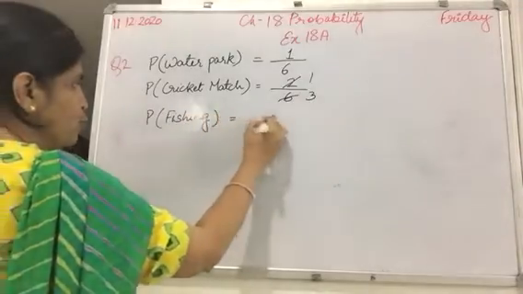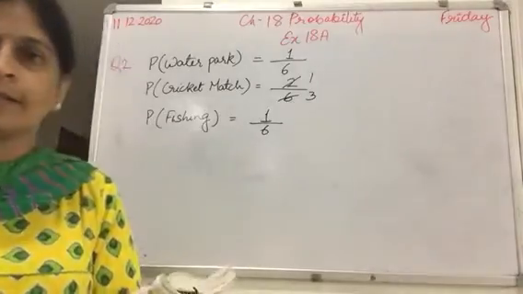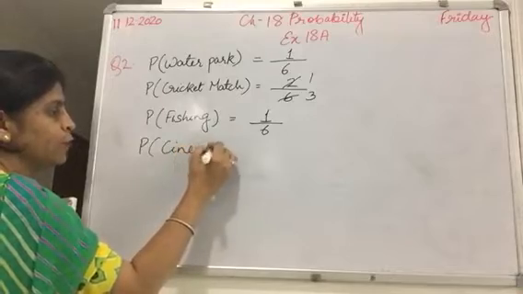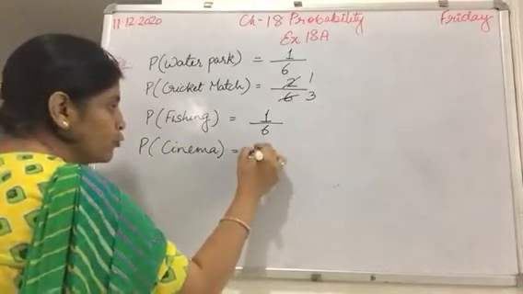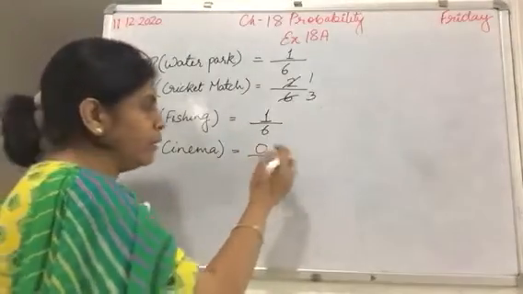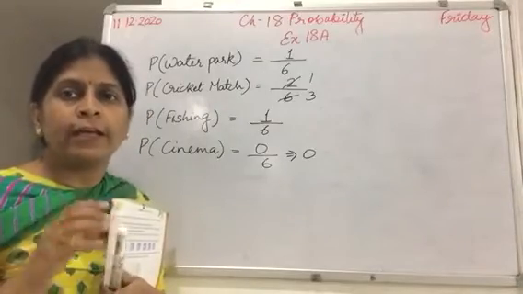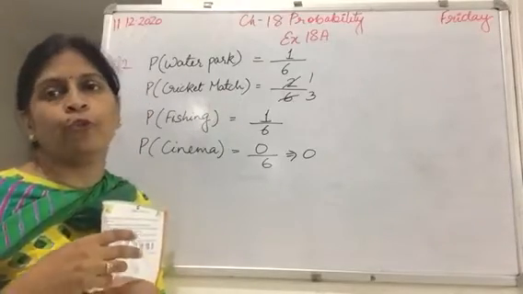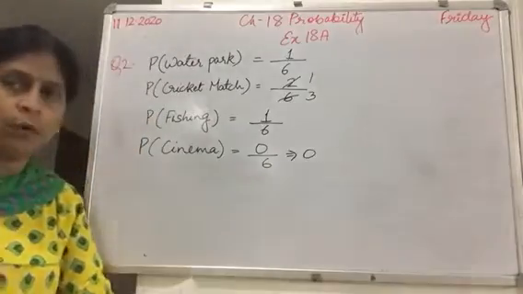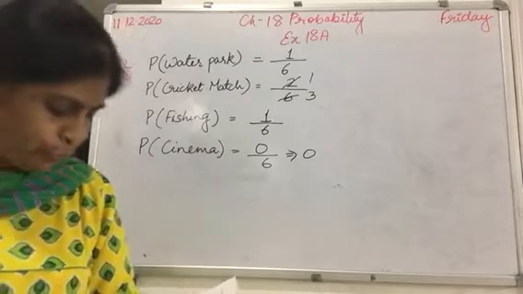Now the third part, probability of fishing. Fishing is chosen one time, so the probability is 1 by 6. Now the probability of cinema. No student has chosen cinema, so 0 out of 6. And you know when we divide 0 by any number, we get 0. What does it mean? That it is impossible. Why impossible? Because no one has chosen it. Clear? Now let's do question number 3.